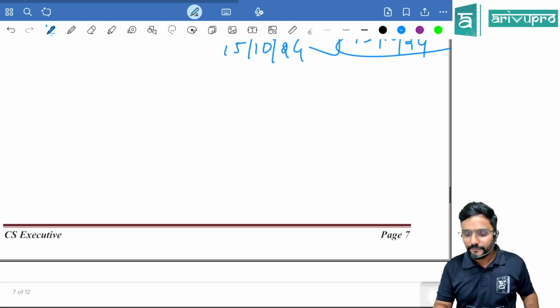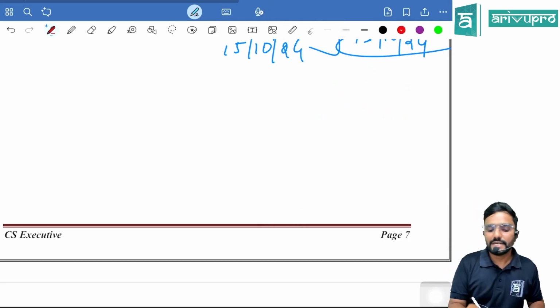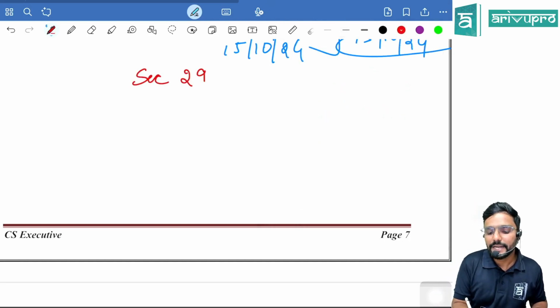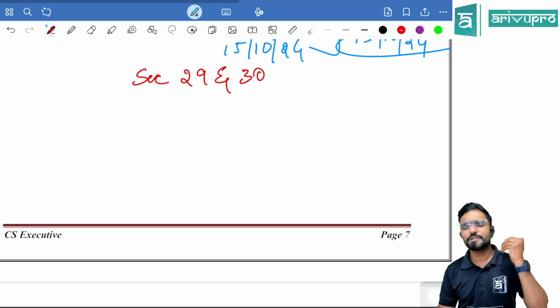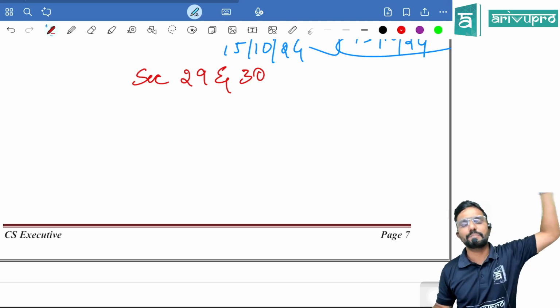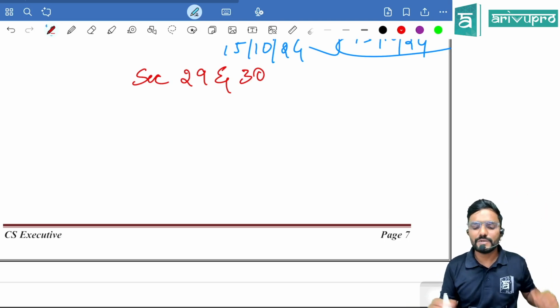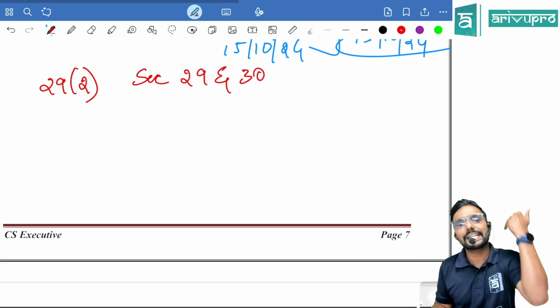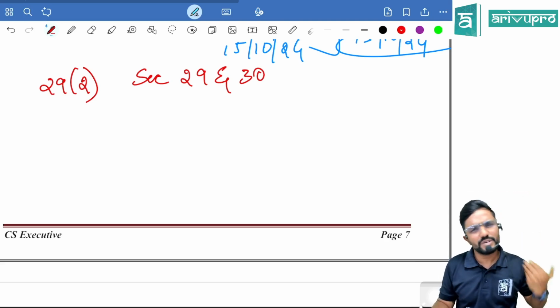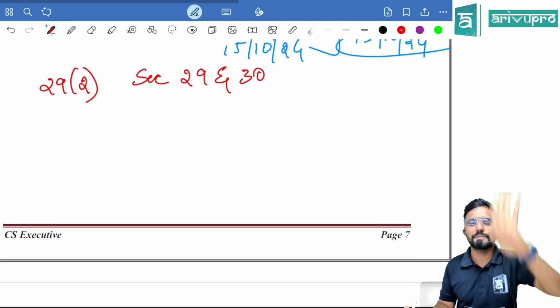Now guys, we have cancellation proceedings under section 29 and revocation of cancellation under section 30. Assume my registration was cancelled by the proper officer under any grounds given under section 29 subsection 2, read with rules. First he sent me the notice, all those procedures were followed, and he cancelled my registration.